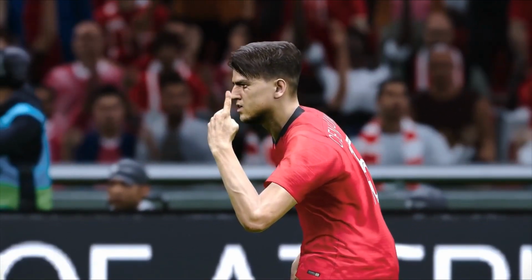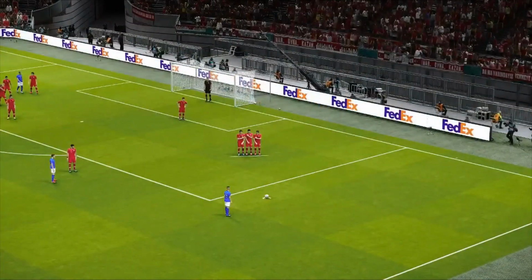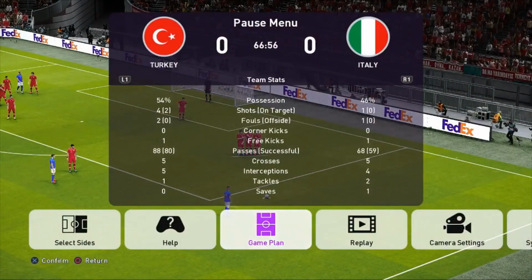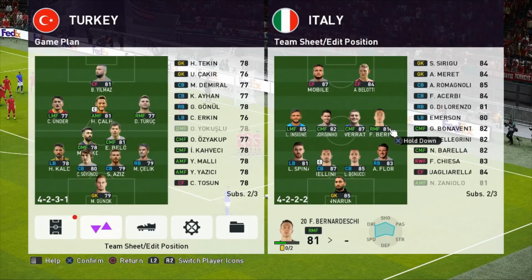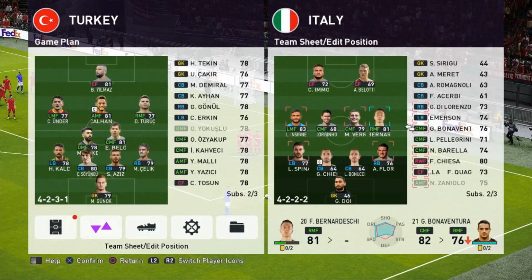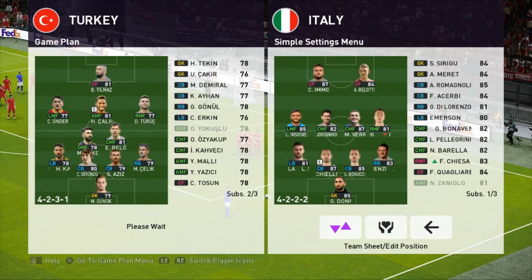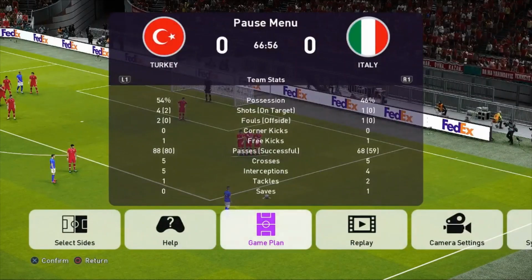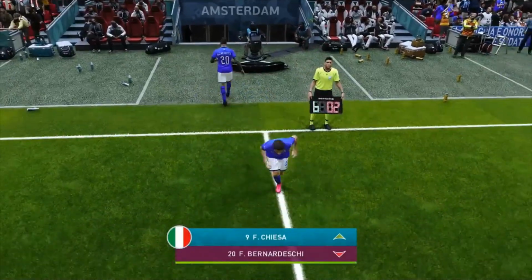And we've got another substitution just before this free kick is going to be taken here. So let's pause that there. This time it's going to be an Italian change. Chiesa is going to come on for Bernardeschi. A request from Danny Motion there. Best of luck to you, boys. It's been a very tight affair, and so far, a very exciting one. But the referee's pulled this back. And we have our substitution. Bernardeschi off. Chiesa is coming on.